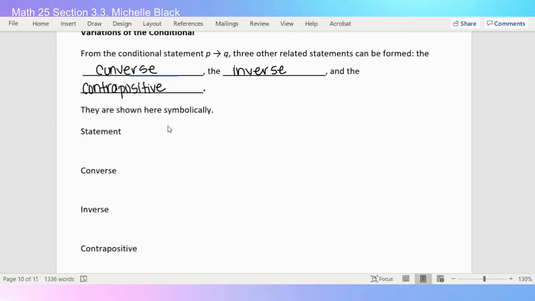So symbolically, what these would look like is our original statement is our conditional. So if P, then Q with the arrow. The converse of the conditional is just flipped around. So if Q, then P. The inverse of the conditional is if not P, then not Q. And the contrapositive of the conditional is really just like the flipped version of the inverse. So if not Q, then not P.